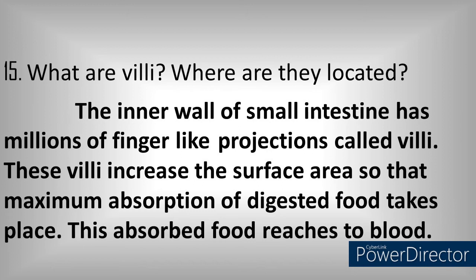The villi, the finger-like projections, increase the surface area such that, the word given in the answer is maximum, absorption takes place. Maximum absorption of digested food takes place, and this absorbed food reaches the blood. Okay, so this is the answer of the 15th question, what are villi and where are they located. We have also given the reason for the presence of villi: it increases the surface area and maximum absorption takes place because of villi.